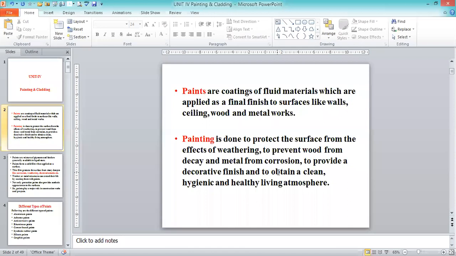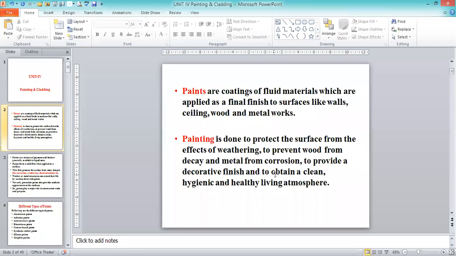So there are 3 components. Walls we will go for painting, ceiling we have to go for painting, and wood and metal works also will go for painting. Painting is done to protect the surface from the effects of weathering. Already I have explained to you that the essence is to prevent wood from decay and metal from corrosion.